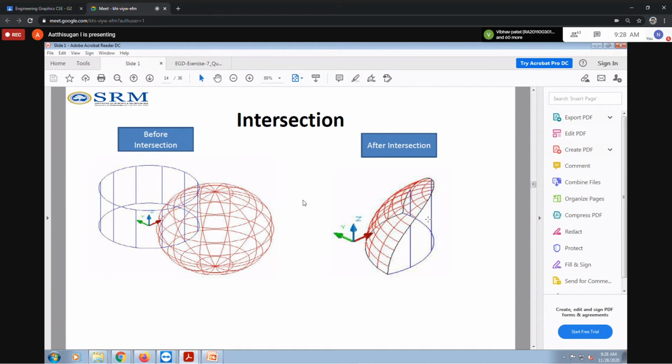So this shape, you can take it as a cylinder, and this color is on this portion, that will be for this one. Both touch together, so the intersection portion will be visible finally. That is the purpose of intersection.